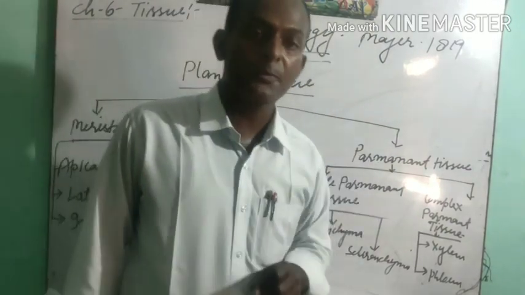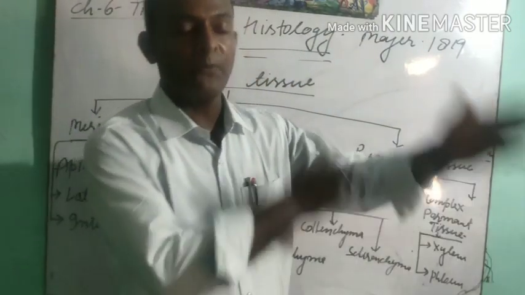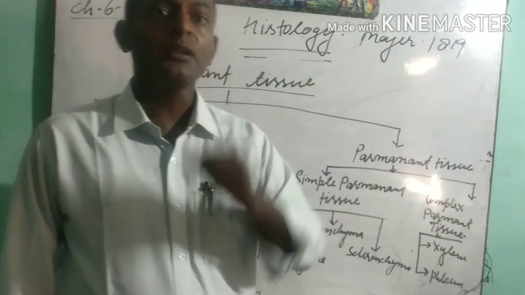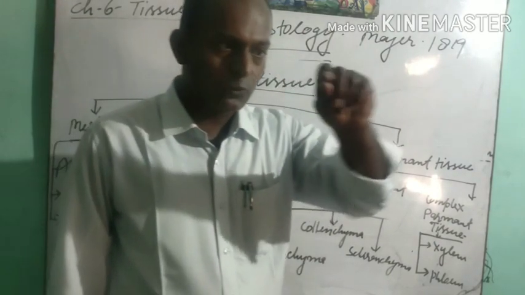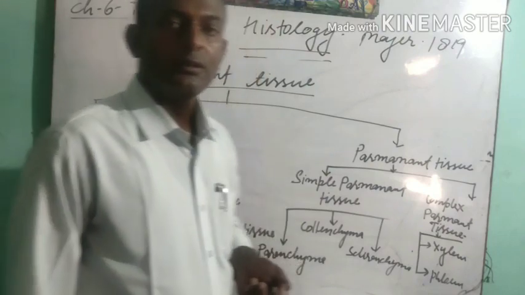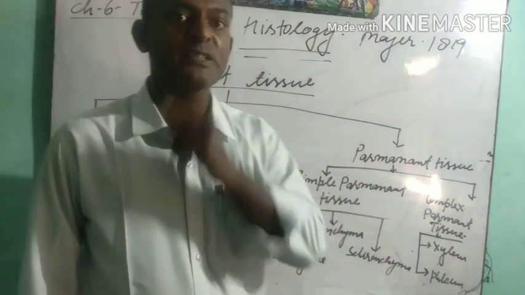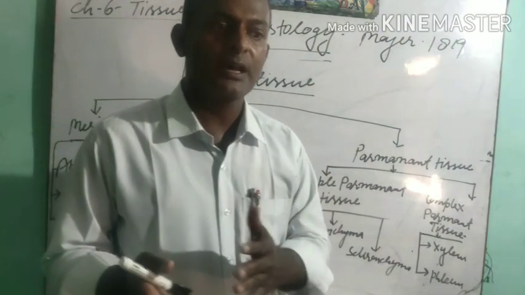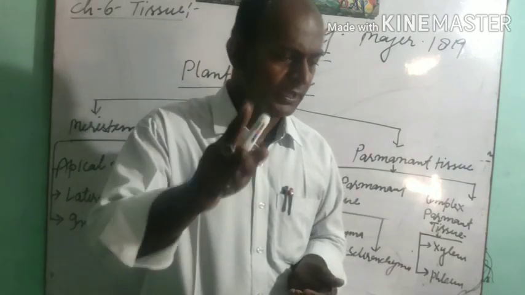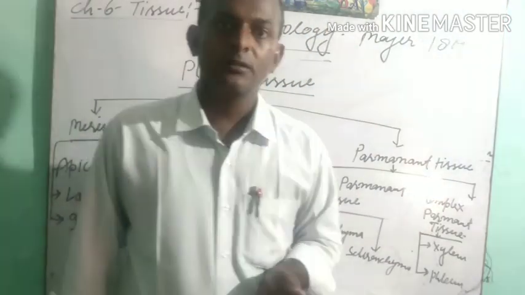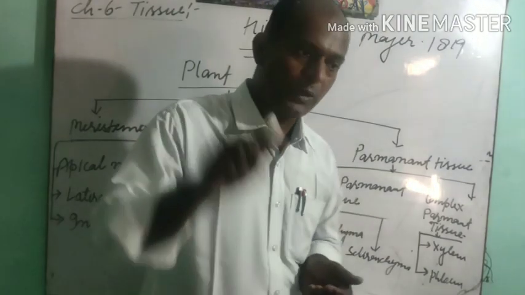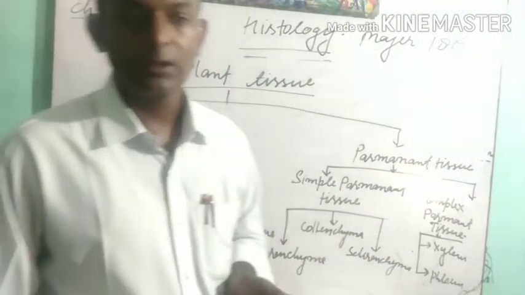When the apical portion of roots is present, the roots will develop very quickly. When the apical portion of the root is removed or cut, then we will see that the plants do not grow in a proper way. A very important activity is given in your book and you can do it at home. I am showing you, students.